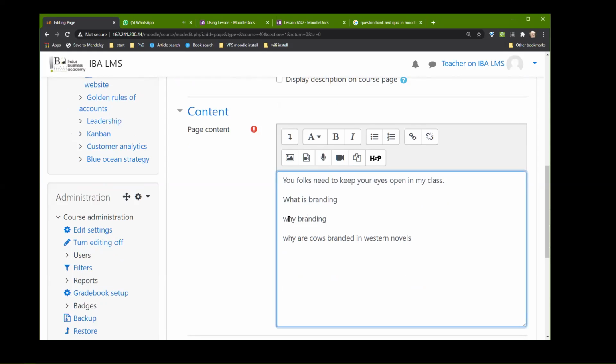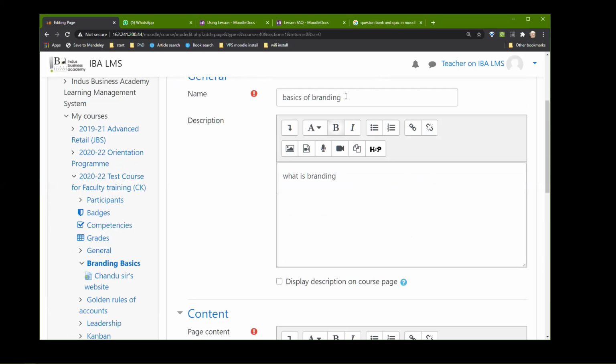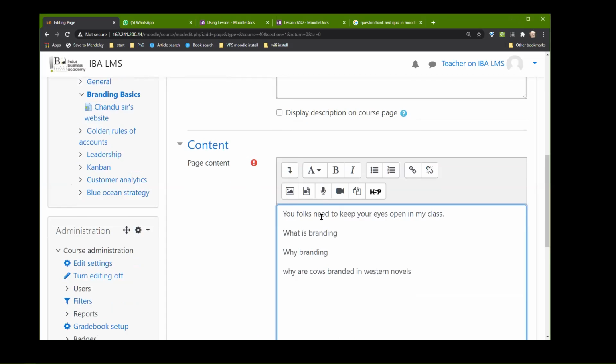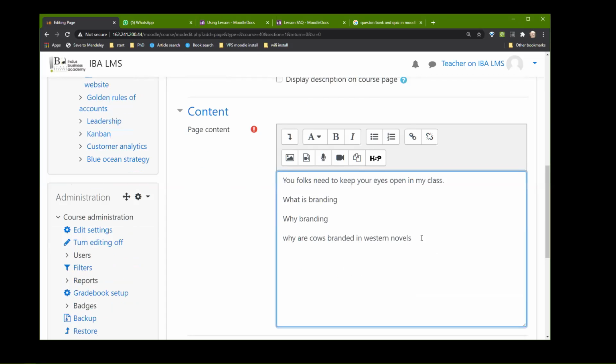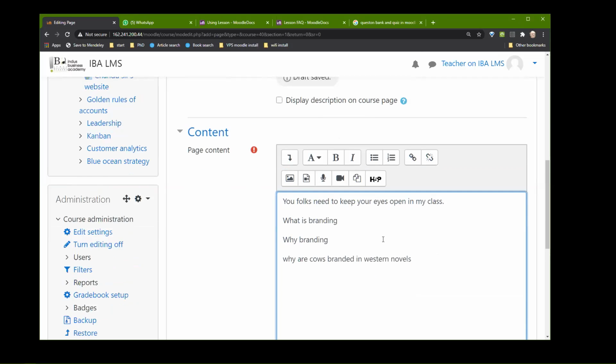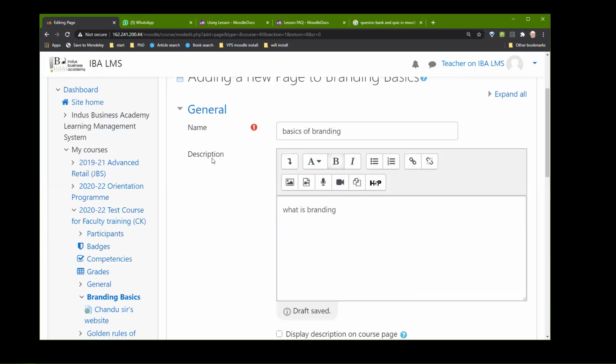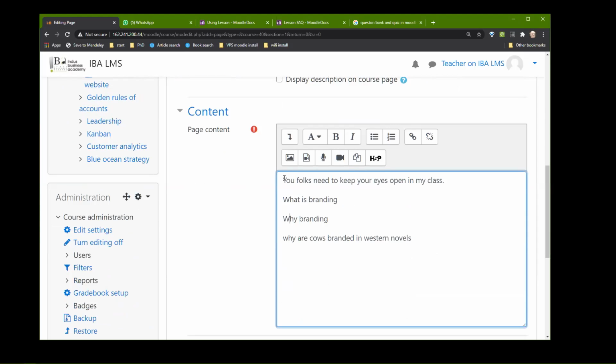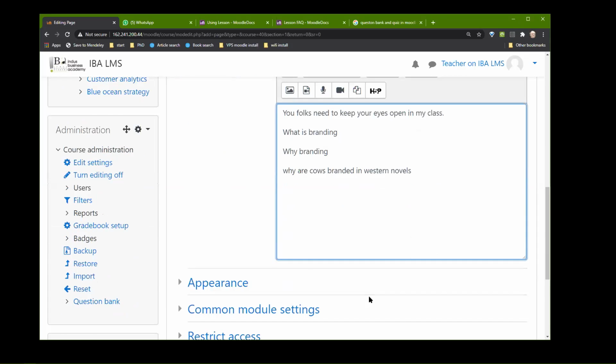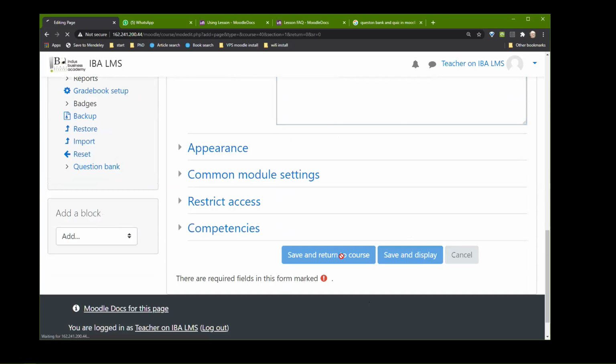All right. So this is the name of the page. This is a bit of a description about what is going to be there. And this is what your handout is. Are you clear, sir? Yeah. You can see that a description is not mandatory. So you can give the heading of your handout here and you can put all the content. You can just cut paste from your Word and put it out here. Okay, and you can save it.